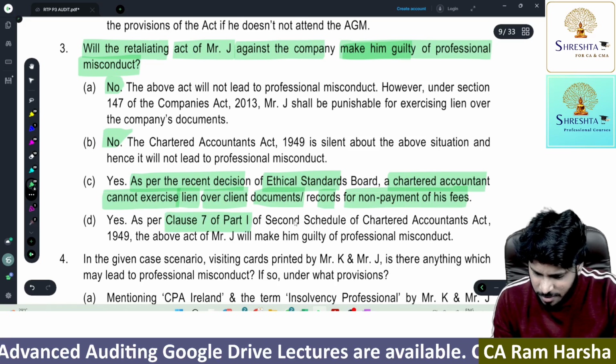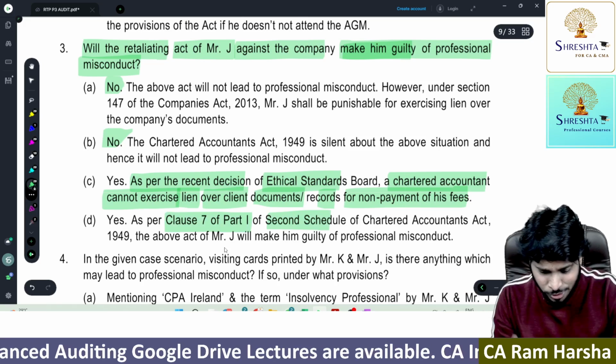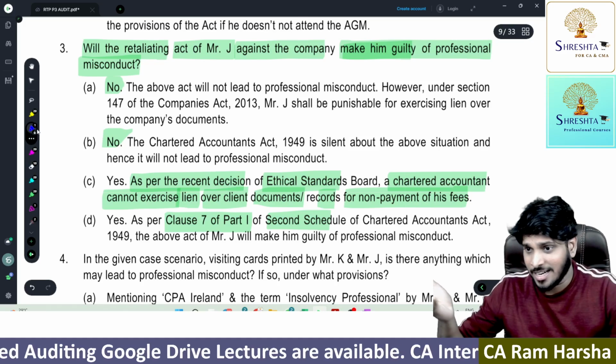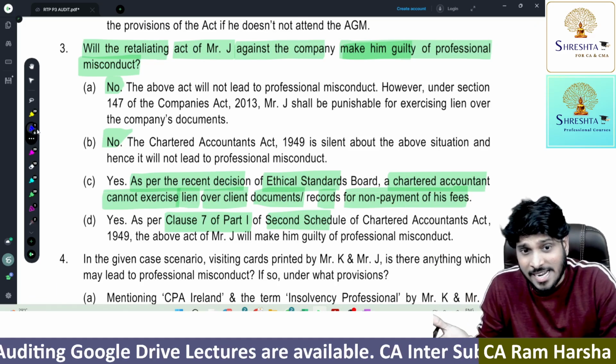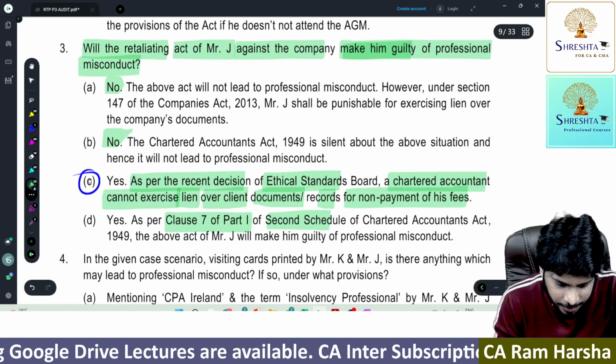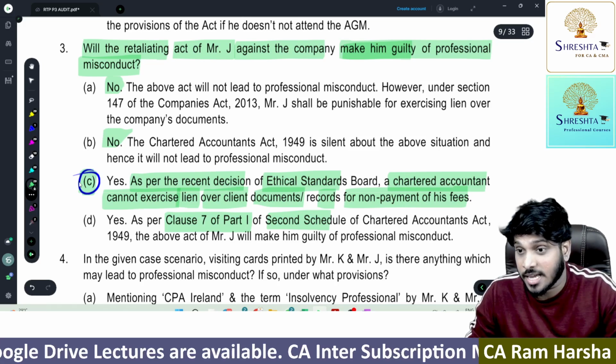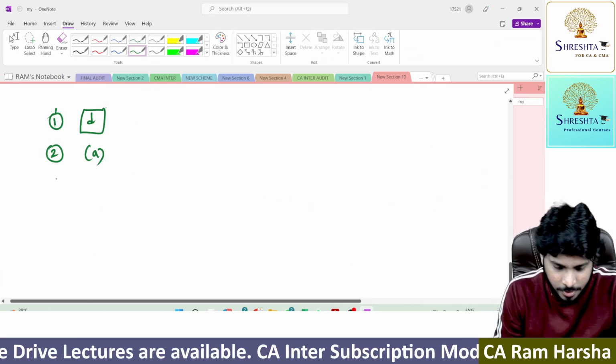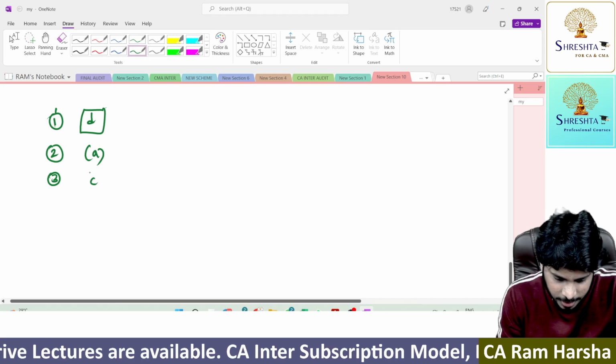Clause 7, Part 1, Second Schedule, gross negligence. No, that is also not correct, because here he did the work. Here it is not about gross negligence. Here it is about what? Lien. So the answer is C. The third question, the answer is C.